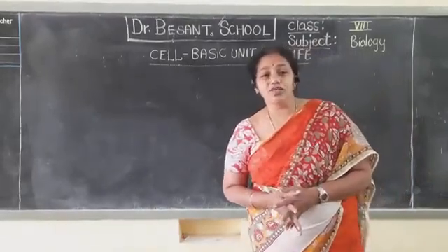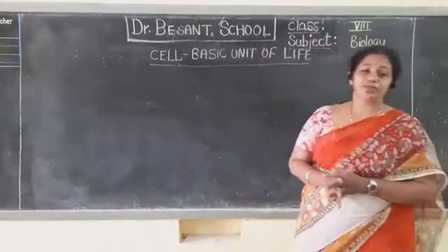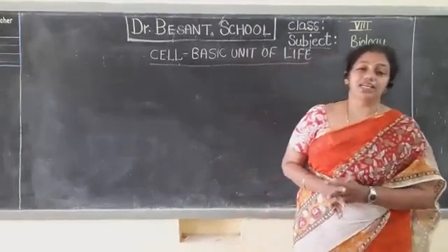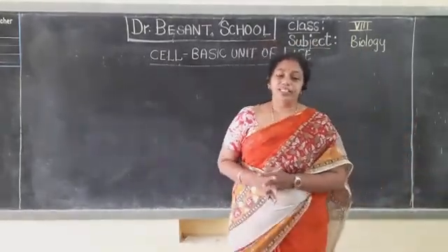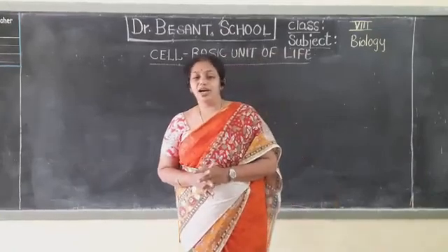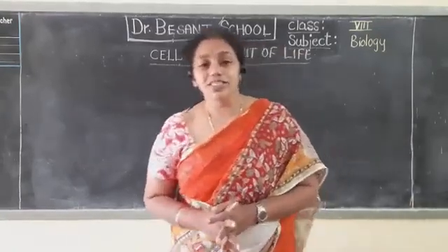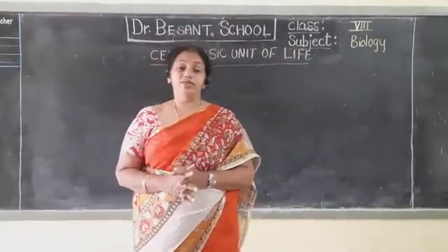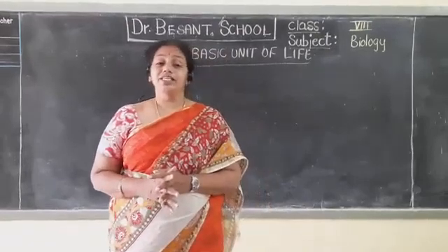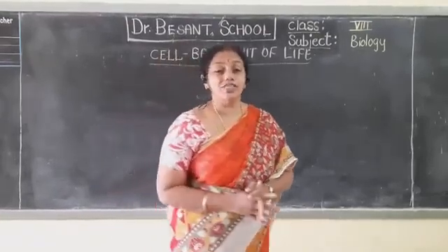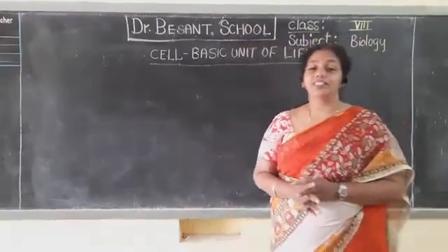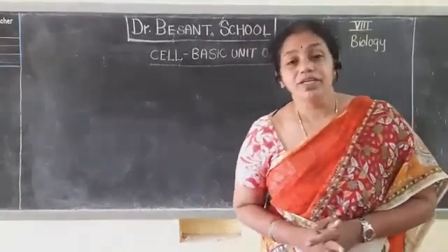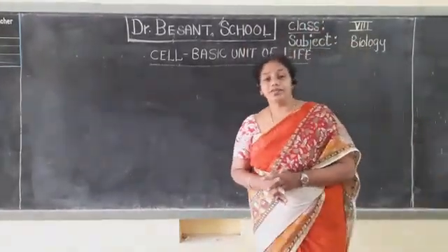Major differences I had told in the previous video about the plant cell and the animal cell. So how is the plant cell different from the animal cell? Basically, the plant cell has the cell wall, which is absent in the animal cell. Then the plant cell has a large central vacuole, which is absent in animal cells. If vacuoles are present in animal cells, they are very small and many. Then there are organelles called chloroplasts, which are present in plant cells and absent in animal cells. These are needed for photosynthesis, which is very unique to the plant cells, isn't it? So these are the basic differences we had studied in the previous unit.